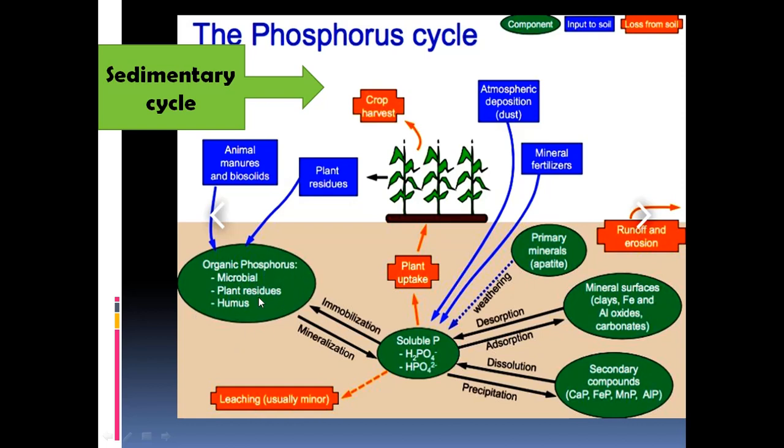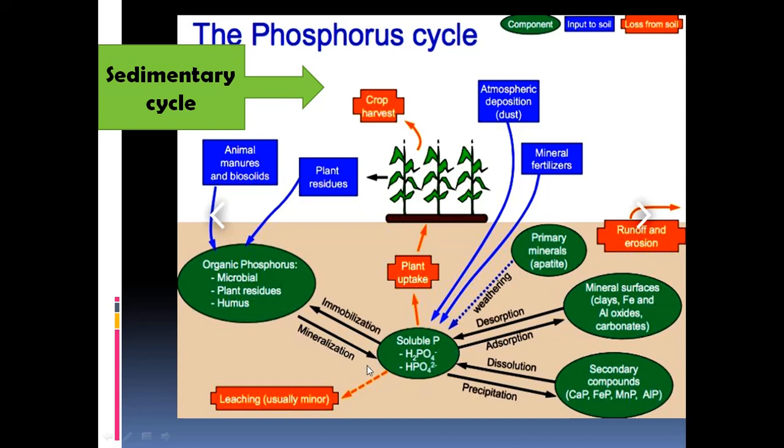And these phosphates, the organic phosphorus which is there in the humus and in the plant residues, are all converted into phosphoric acid or soluble phosphate, and that process is called mineralization, with the help of the sulfur bacteria.